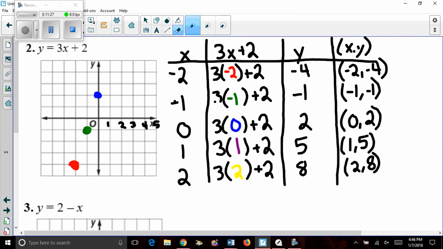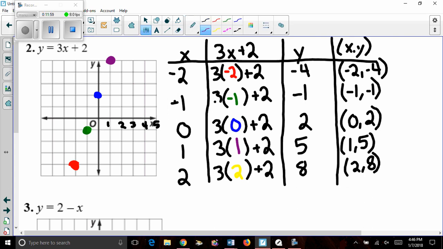If you notice, those are in line with each other. I'm just double checking some numbers. Awesome. 1, comma 5, start at the origin, count right 1 and up 5. And now we find that those are the only points we can actually fit here.